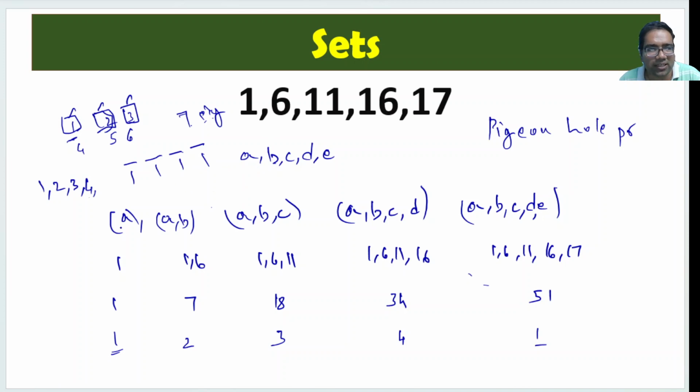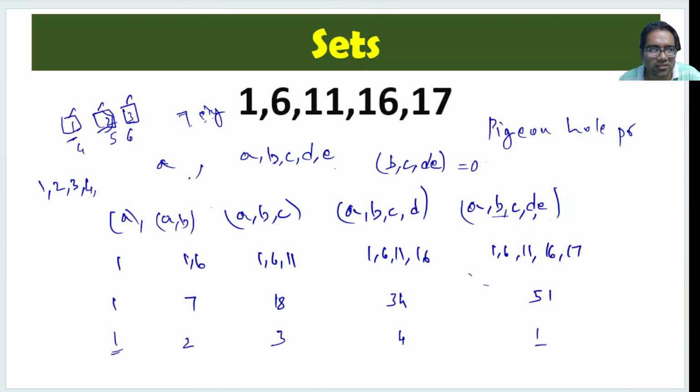Then what does that mean? If A and A, B, C, D, E are leaving the same remainder, please note this, then what does that mean? A, B, C, D, E minus A, that means B, C, D, E, the sum of B, C, D, E is a multiple of 5. Otherwise, the contribution of B, C, D, E is actually zero in terms of remainder. It is not contributing. If it is contributing something, then the remainder will be higher. So the remainder when 5 divides this is 0.